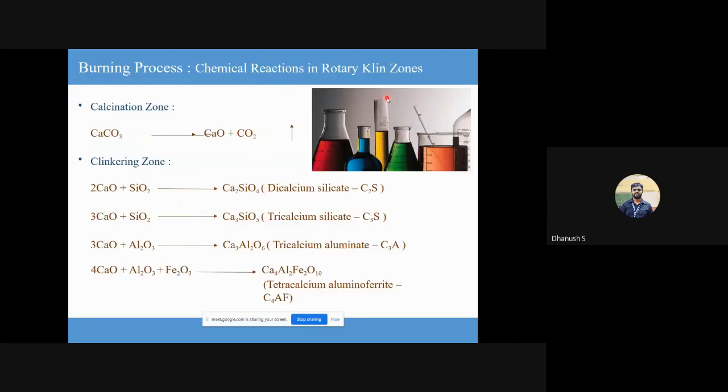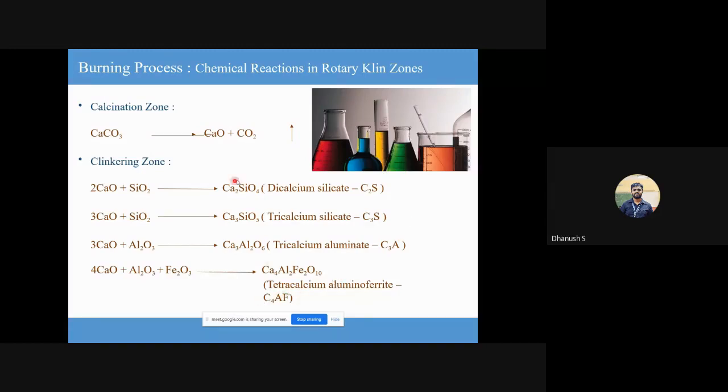In the calcination zone, like I said, your calcium carbonate disintegrates into what? Your calcium oxide and your carbon dioxide. Beyond this, we know that lime is there in your raw material, and we also said there are silica, alumina, and your iron oxides. So that will be your secondary materials here. Lime is fixed. Lime, silica, lime, alumina, and your iron oxide. Keep it ready. Next, this is the process of formation of C2S. What is C2S? Dicalcium silicate, like we described. So these four things are your Bogue compounds.